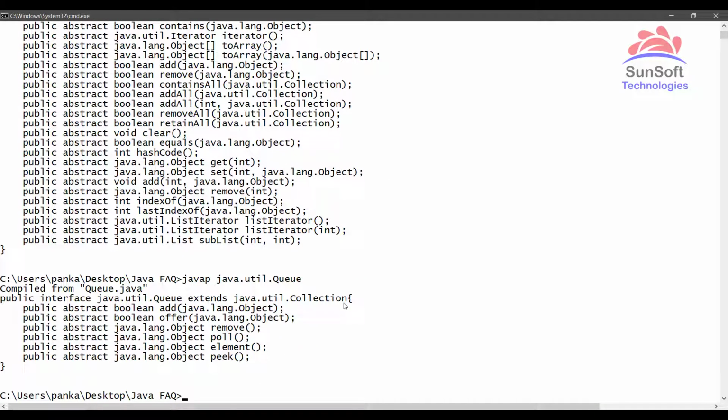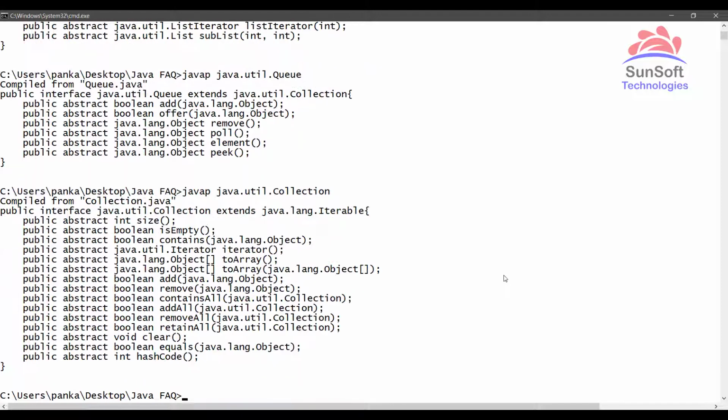So hence some of the people say the Collection interface is the super API for all the collection framework classes. But let's check out what the Collection interface itself extends. So if I press enter, you can see here the Collection interface extends Iterable. So Iterable is the super interface for all those collection framework classes which can be iterated.